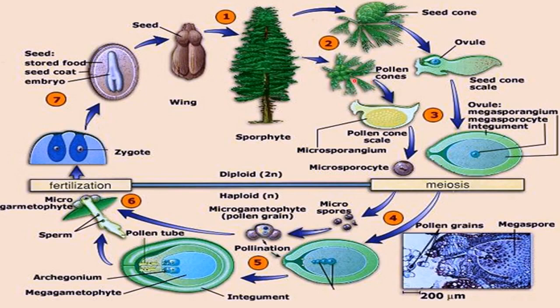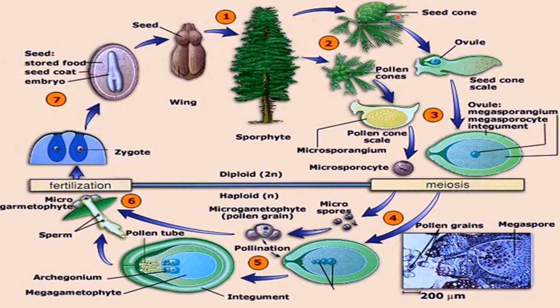The pollen means the male cone. Write down male cone here. Then inside the male cone, just write down the microsporangium is present, and inside that microsporangium, microspores are produced, right? And these microspores then develop to form the pollen grains, right? So the pollen grains are formed here after the development of microspores.